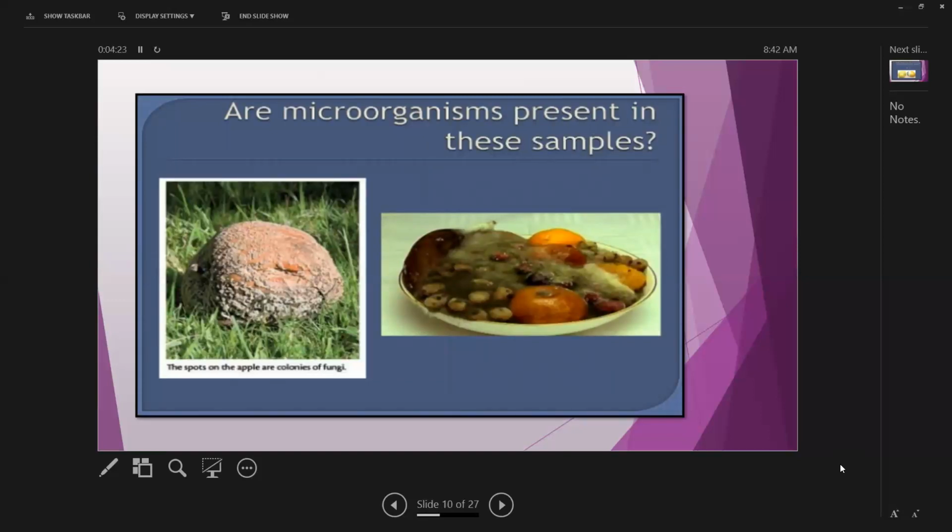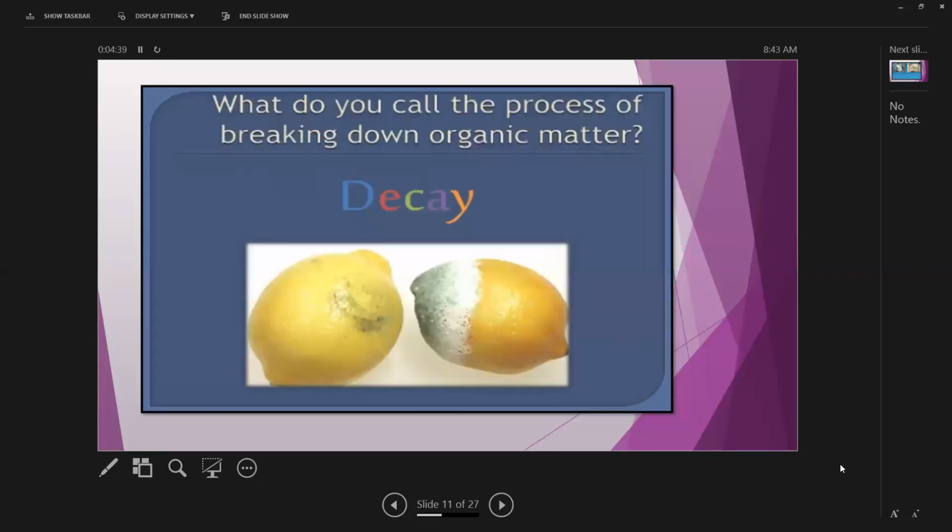Are microorganisms present in these samples? The spots on the apples are colonies of fungi, and you can see there is food. So we'll discuss, can we find them?